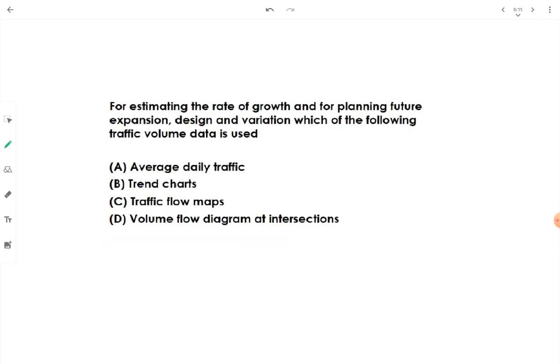Okay, then for estimating the rate of growth and for planning future expansion, design and variation, which of the following traffic volume data is used? See, for this we have to use the trend chart. Okay, we go with the trend chart because it shows traffic volume trend with respect to periods of year, means at what specific time of the day or month of the year or week of the month the trend of traffic is going to change. Okay, this can be shown by the trend chart.